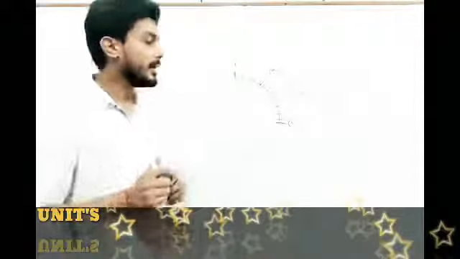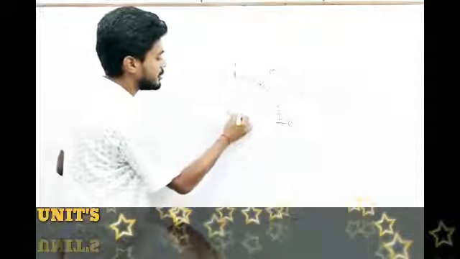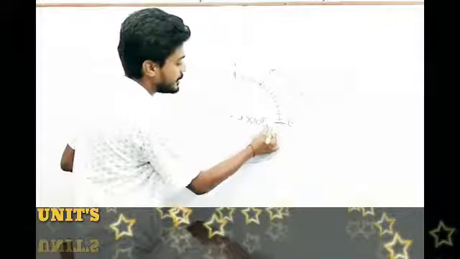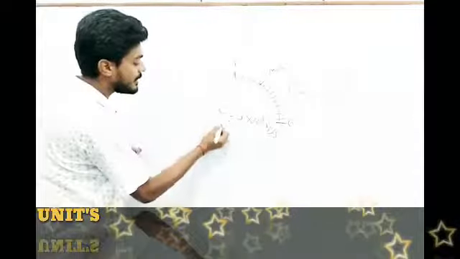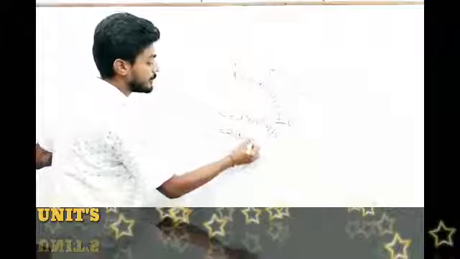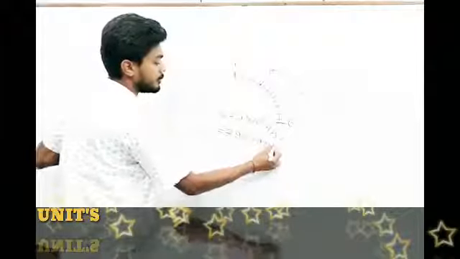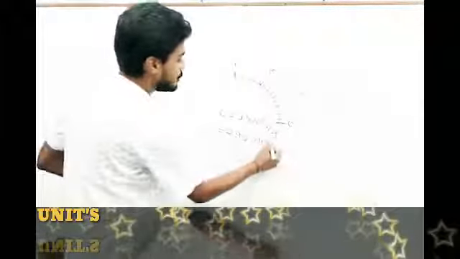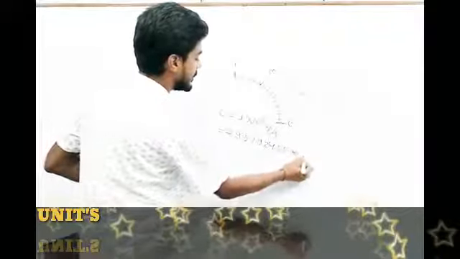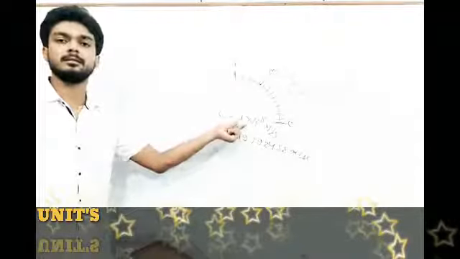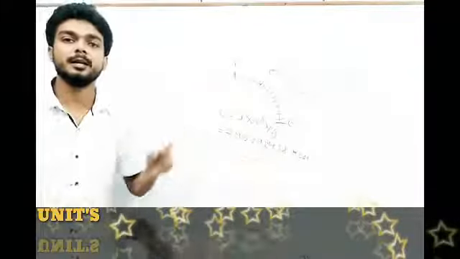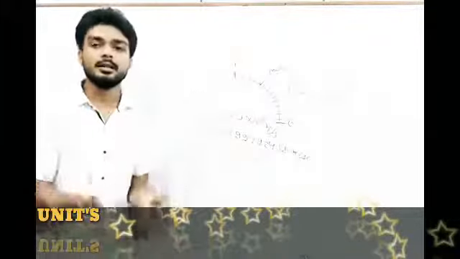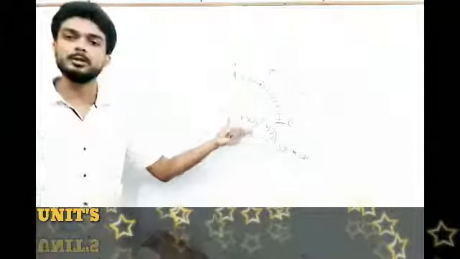We all know that approximately the speed of light is 3 into 10 to the power 8 meter per second, and exactly it is 299,792,458 meter per second. But for approximation, for easy mathematical calculation, we use 3 into 10 to the power 8.